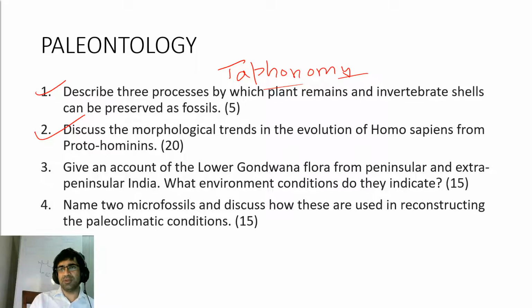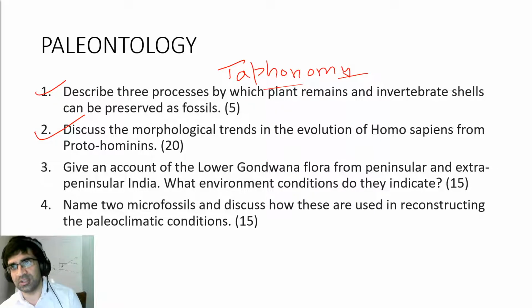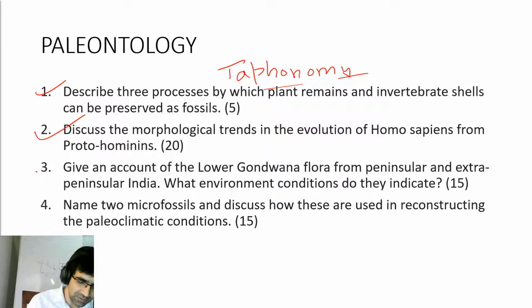Morphology trends in Homo sapiens. We just covered it in our planet geology course just a few weeks back. So if you want to check about this, very nice slides are available on our paleontology course. Because this is a 20-mark question, you have to write those morphological trends, but give a few examples also from Shivalik fauna, where you find Homo sapiens fossils. Not Homo sapiens, but these hominin fossils. For example, Ramapithecus, Sivapithecus, all those details should come into this 20-mark question.